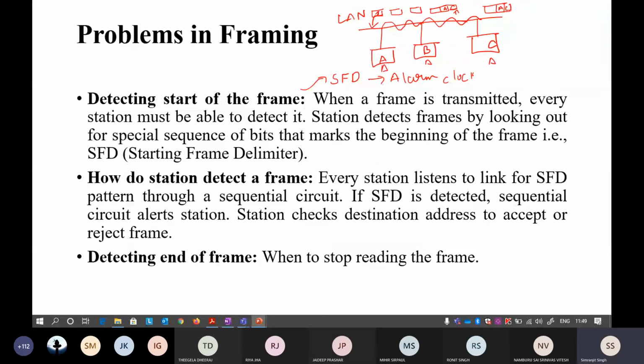The destination mentioned in the frame matches the destination of the station, so it will see who is sending the packet, and it will see the contents of the packet.